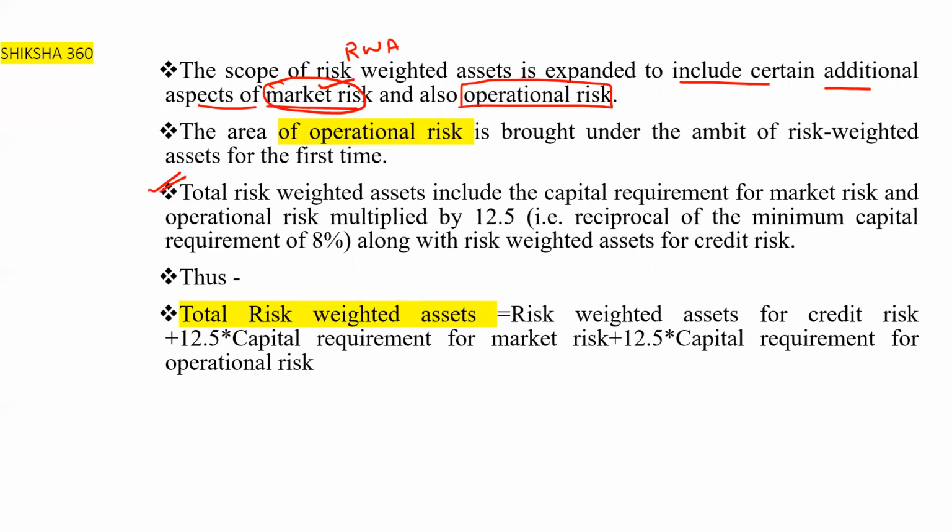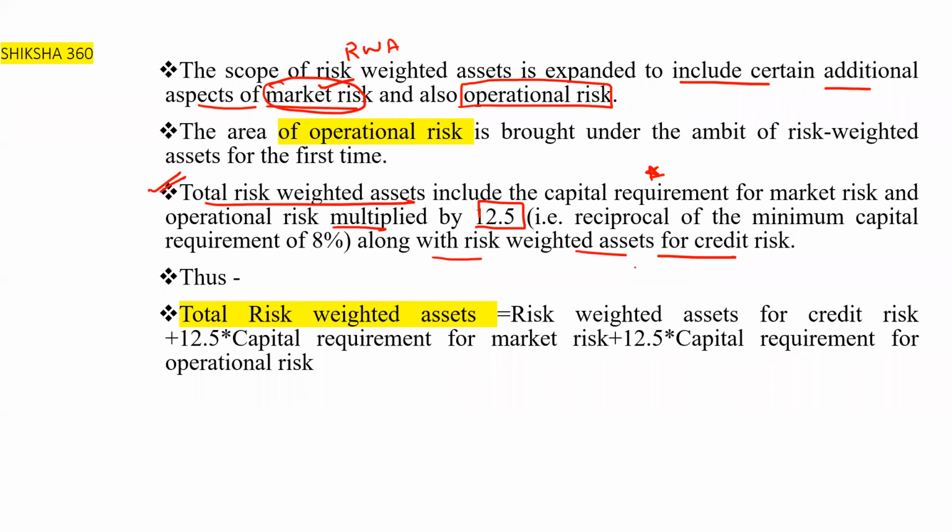So how can we calculate total risk weighted assets? Total risk weighted assets include the capital requirement for the market risk and operational risk, which is to be multiplied by 12.5, along with the risk weighted assets for the credit risk.